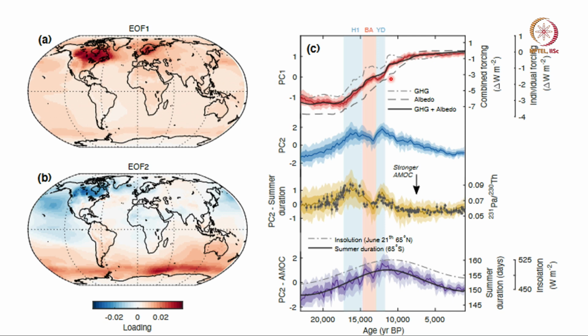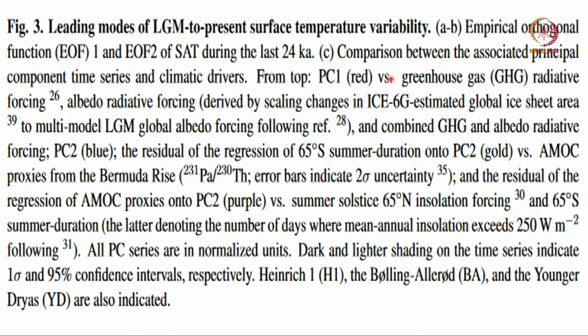Here we are looking at the two modes of variation, one where the entire globe varies in one direction, one in which it is bipolar. Okay? So I will stop here and continue this in the next lecture, because this is a very important paper and a couple of other papers which come together. So this caption for figure 3 is giving the detail, and that we will discuss in the next lecture. Thank you.